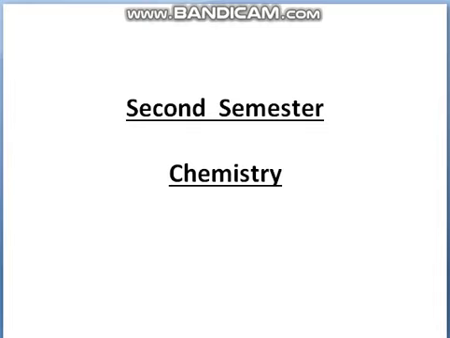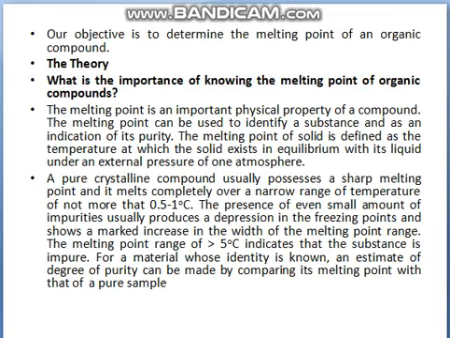The melting point of a solid is defined as the temperature at which the solid exists in equilibrium with its liquid under an external pressure of 1 atmosphere. A pure crystalline compound usually possesses a sharp melting point and melts completely over a narrow range of temperature, not more than 0.5 to 1 degree Celsius. The presence of even a small amount of impurities usually produces a depression in the freezing point and shows a marked increase in the width of the melting point range.